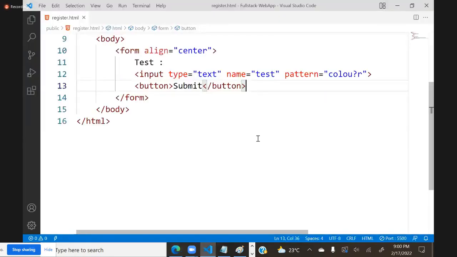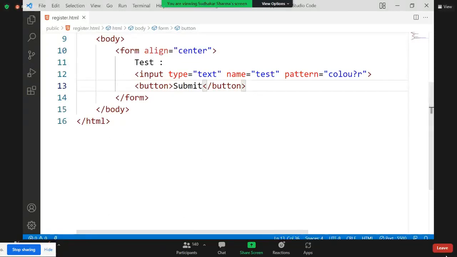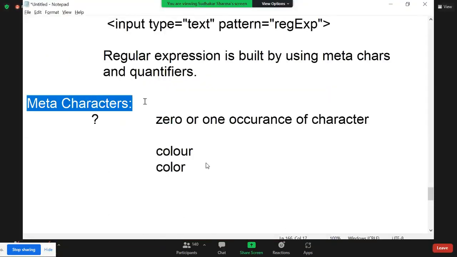Remember, this is only the first point about meta characters. There is so much more. It will take at least one complete session to finish these meta characters, which we will see in tomorrow's session. Tomorrow's entire session will be on meta characters only, so that I can give some exercises on this.